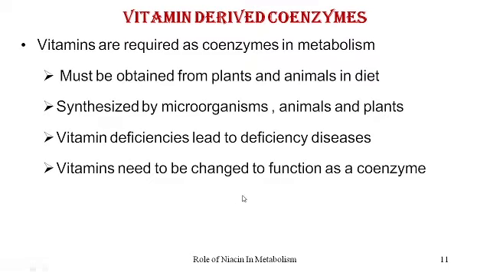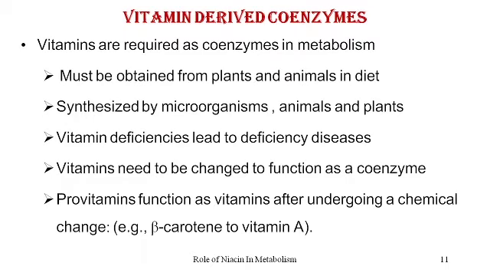Vitamins need to be changed to function as a coenzyme. That is, vitamins do not act as coenzymes as they are. They need a little bit of processing to convert them to the coenzyme form. Some vitamins are called provitamins because they are converted to vitamins after undergoing a chemical change. For example, beta carotene is converted to vitamin A.